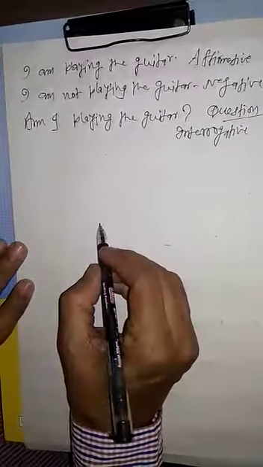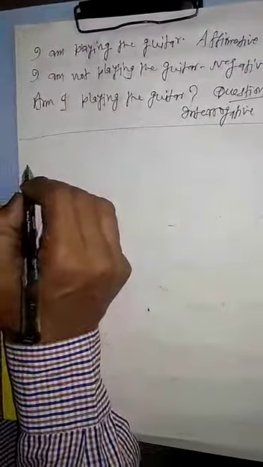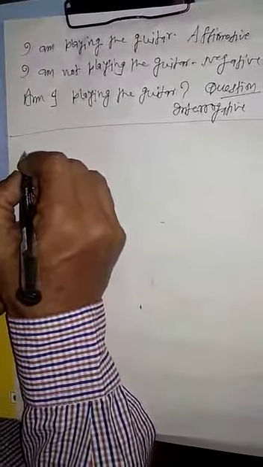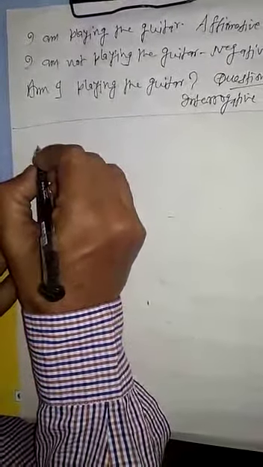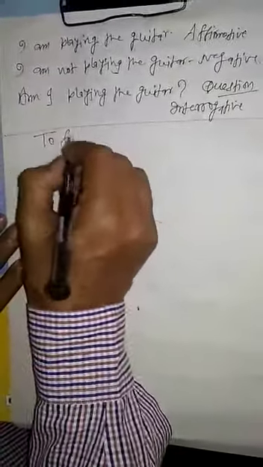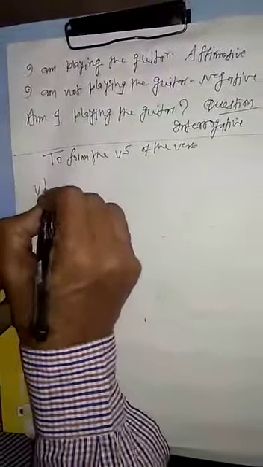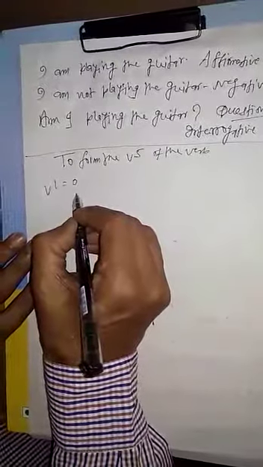Now again I repeat a few things from the previous class. When we form the fifth form of the verb from the first form, we add s or es at the end of the principal verb.